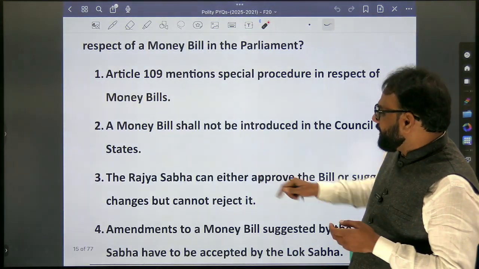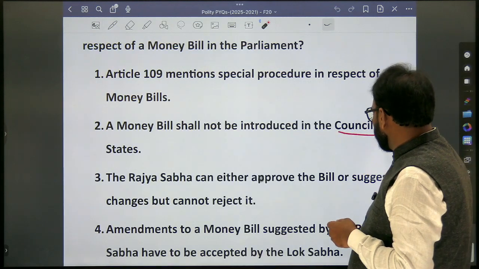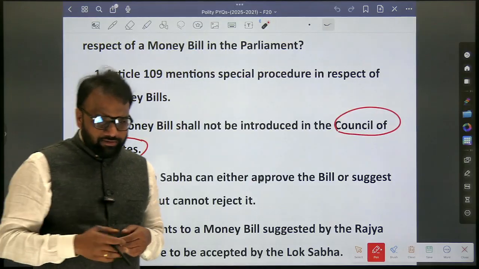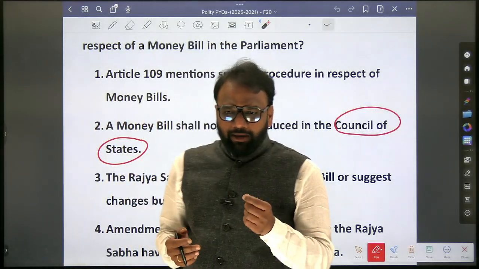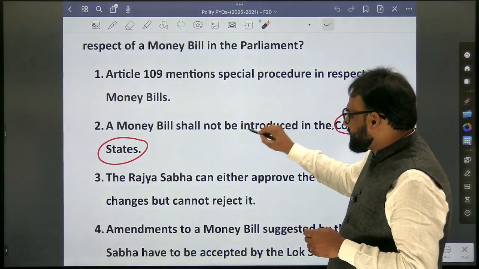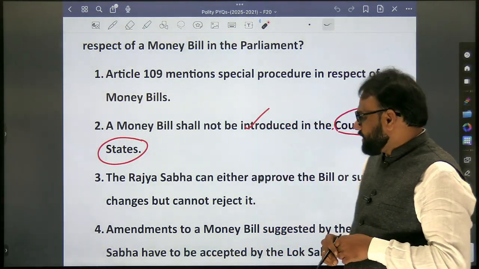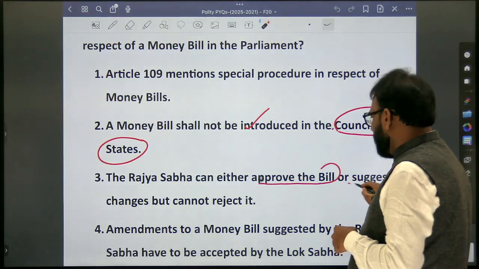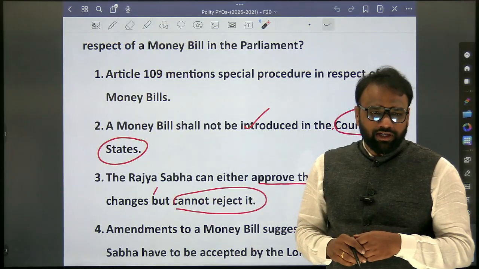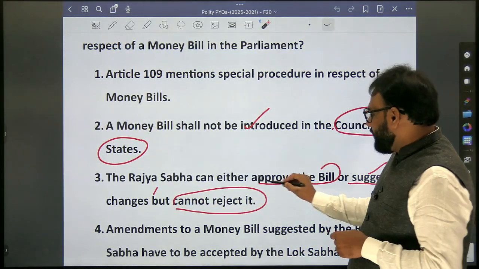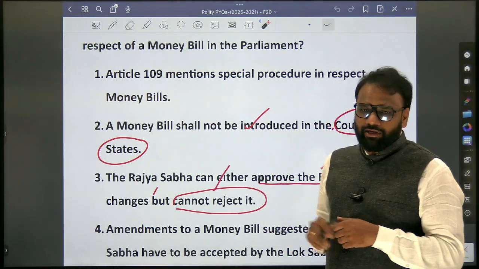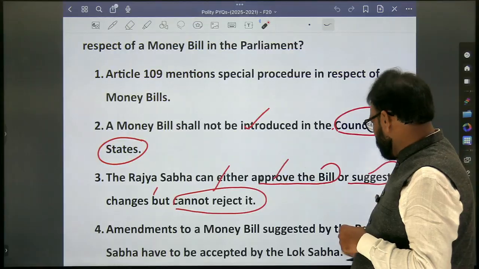When it comes to the second statement, a money bill shall not be introduced in the Council of States. True or false? What is Council of State? Rajya Sabha. What is Lok Sabha called? House of People. Can a money bill be introduced in Council of States? No. So a money bill shall not be introduced. So the second statement is correct. Next, the Rajya Sabha can either approve the bill or suggest changes, but cannot reject it. True. The Rajya Sabha can either approve the bill or suggest changes, but cannot reject the bill. So the third one is also correct.